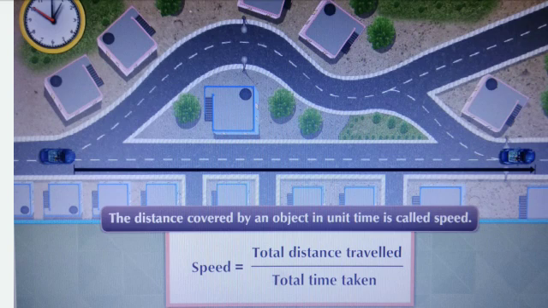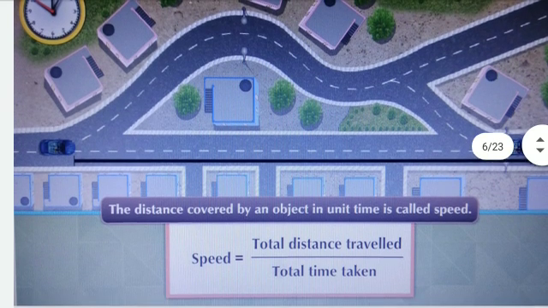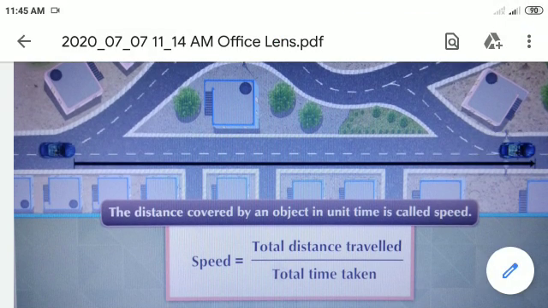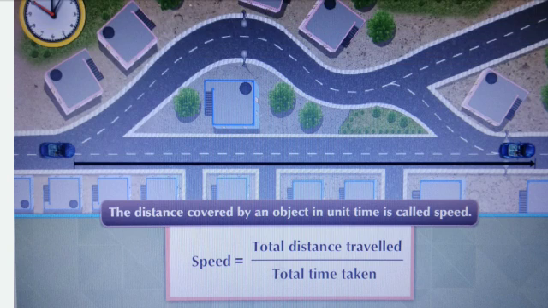In this picture, the car is moving from one point to another point. But there are many different paths to travel from point A to point B. The distance covered by an object in unit time is called speed.